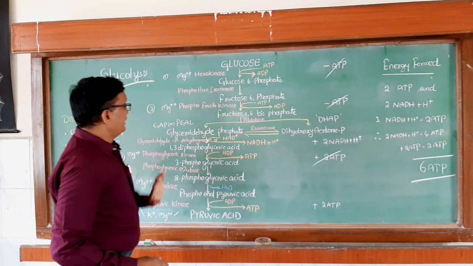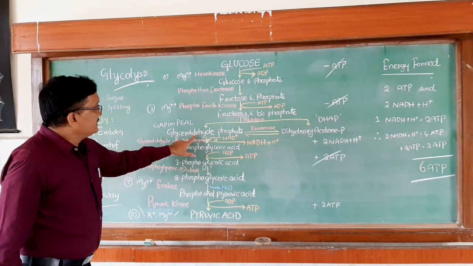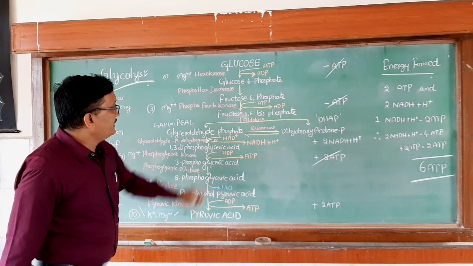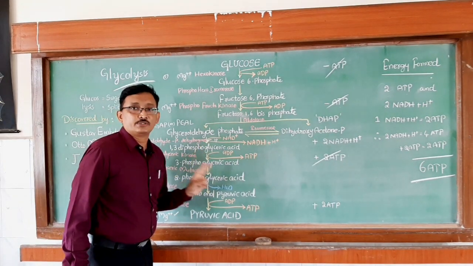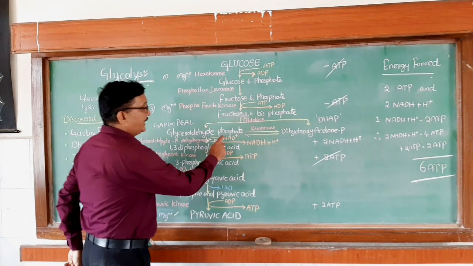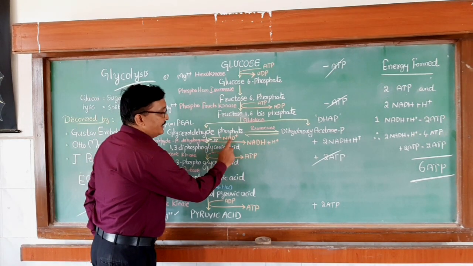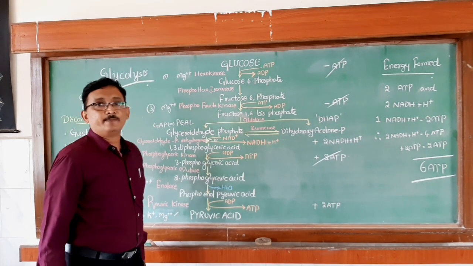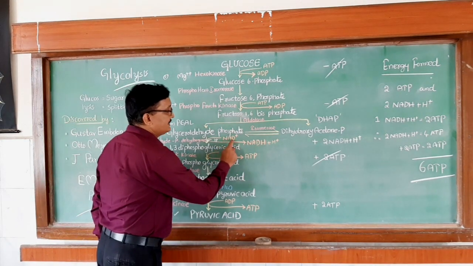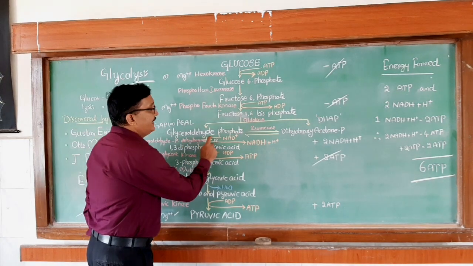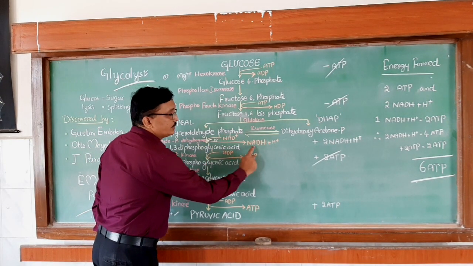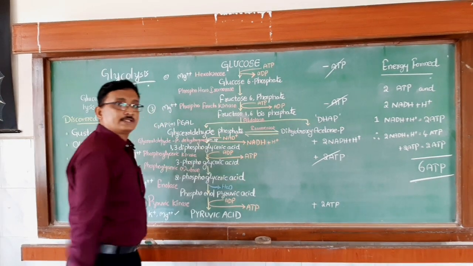So, here what is happening? Glyceraldehyde phosphate loses H2 molecule, 2 hydrogens. And those 2 hydrogens are taken by NAD plus molecule. NAD plus receives 2 hydrogens from glyceraldehyde phosphate and it converts into NADH plus H plus.